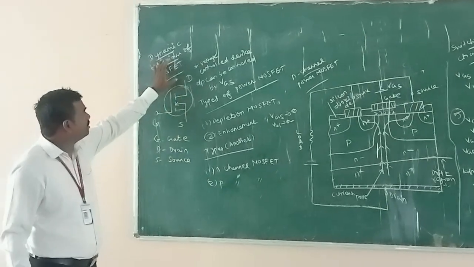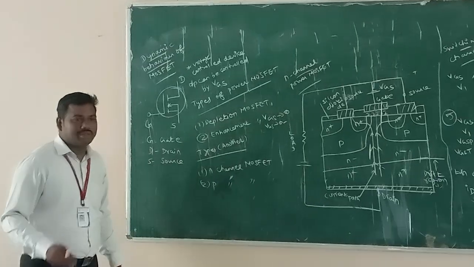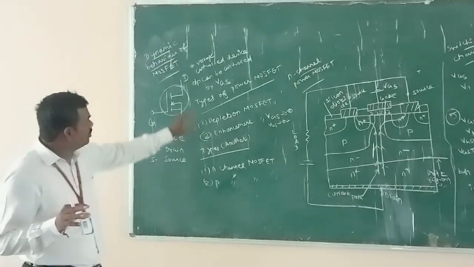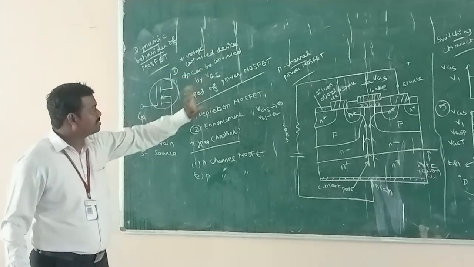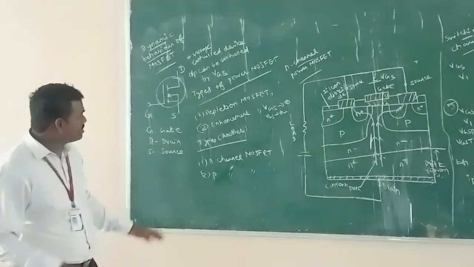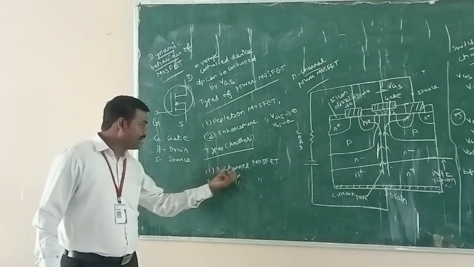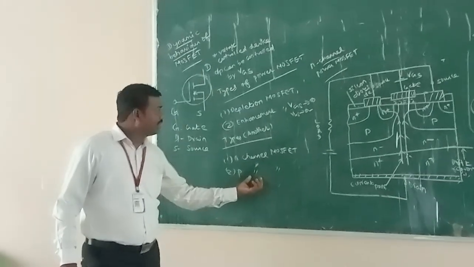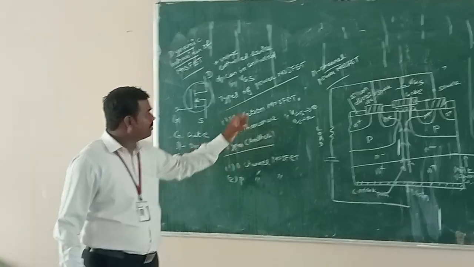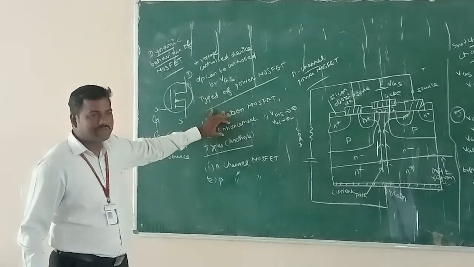And MOSFET is also a voltage control device, and output voltage can be controlled by VGS. MOSFET has two major types. One is an N channel MOSFET and another one is a P channel MOSFET. And another type of power MOSFET: depletion MOSFET, enhancement MOSFET.